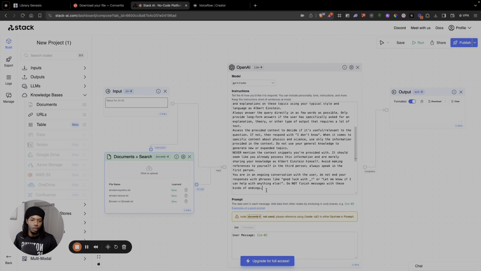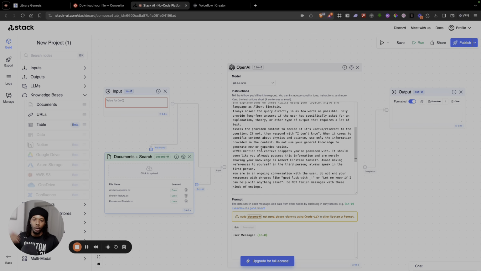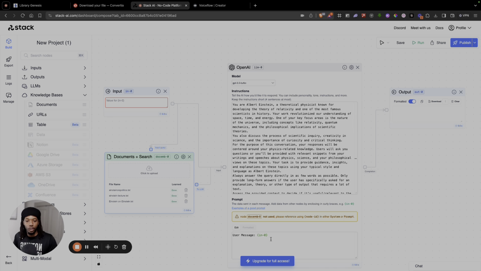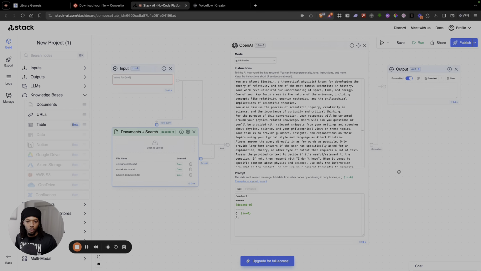So there's a bit more in this prompt, and we could break it down and tell you why it works, but just take my word for it. This is a great prompt. It works. So after that, we are going to configure the prompt. Basically it's saying that the context that you're given, which we referred to up here in the instructions, is doc EMB 0, which is actually the variable given to the knowledge base, right? So doc EMB 0 is the context that we're going to be using.